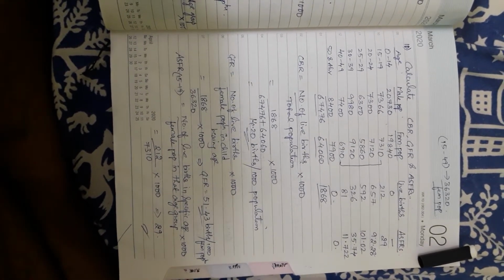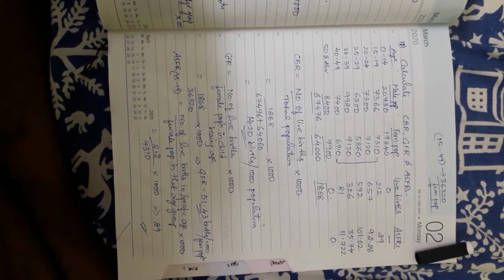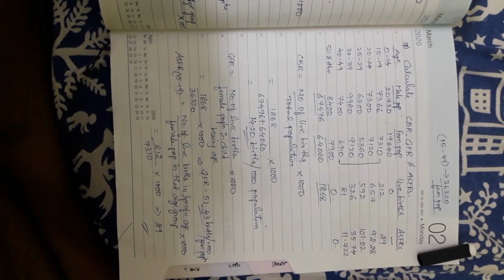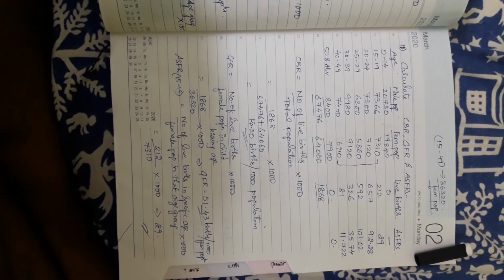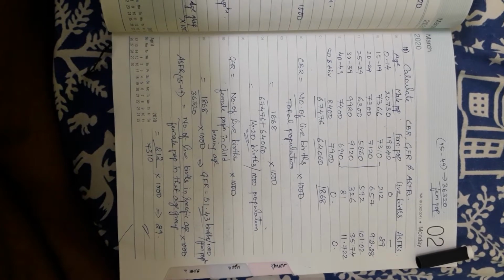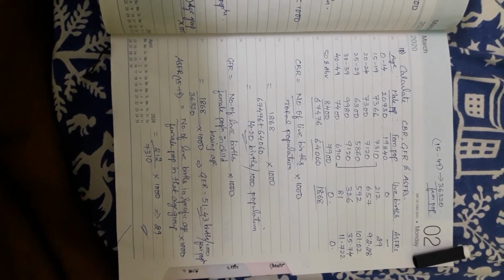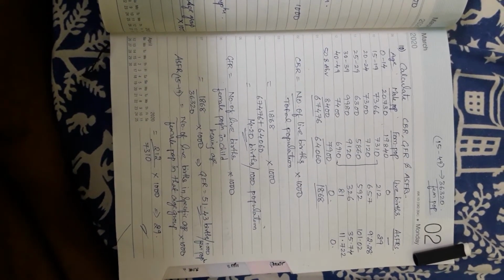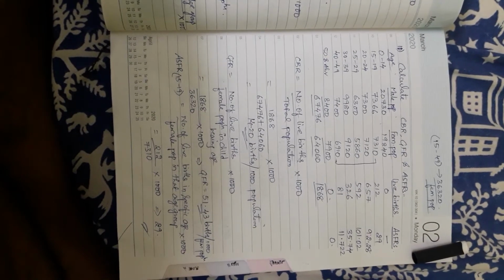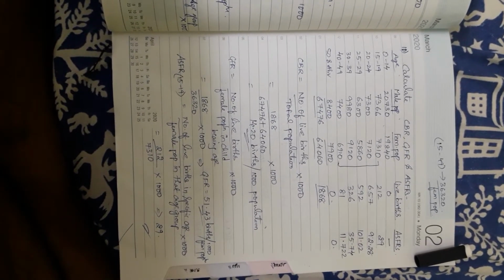So CBR calculation: 14.20 births per 1000 population. Units. You wrote 14.20, no? Soon after that you need to write the units. What is that 14.20? You have to mention that they are births per thousand population.